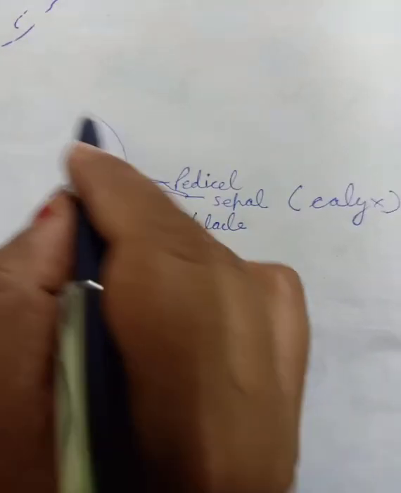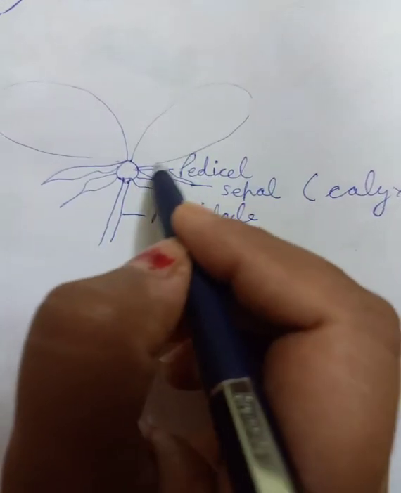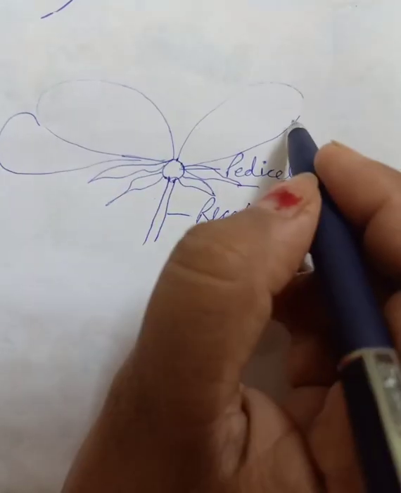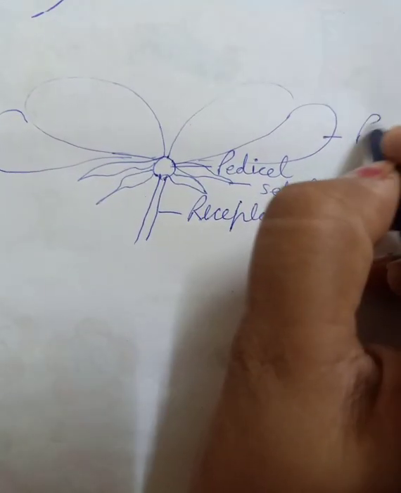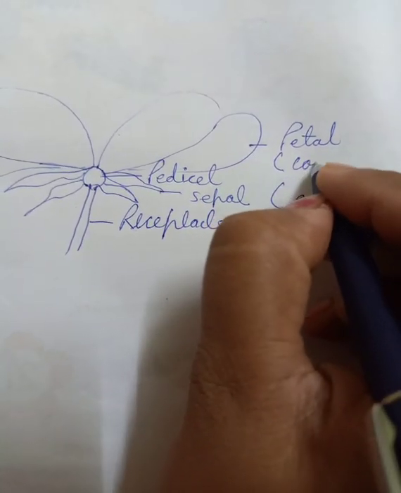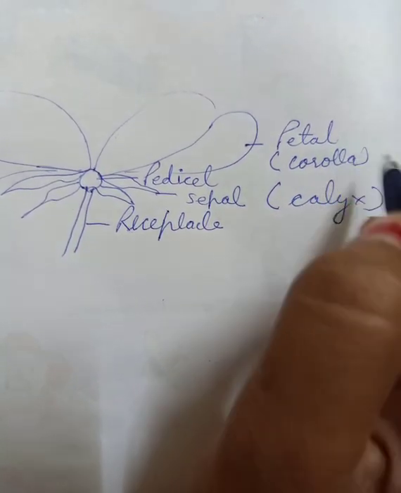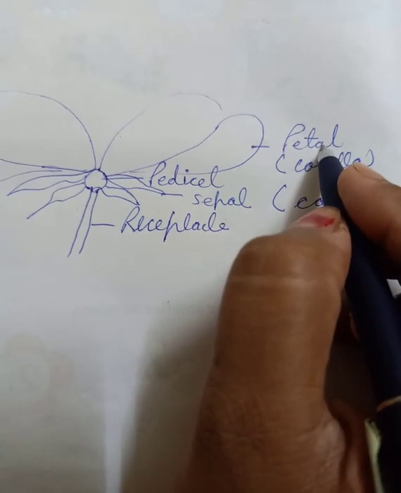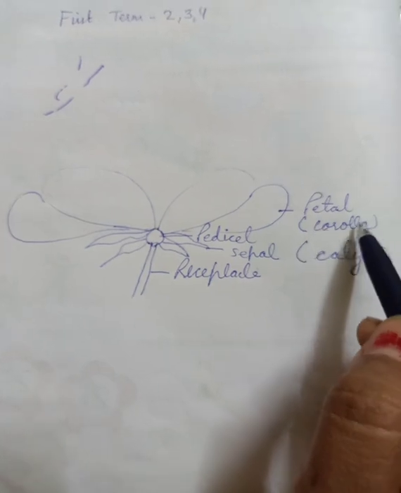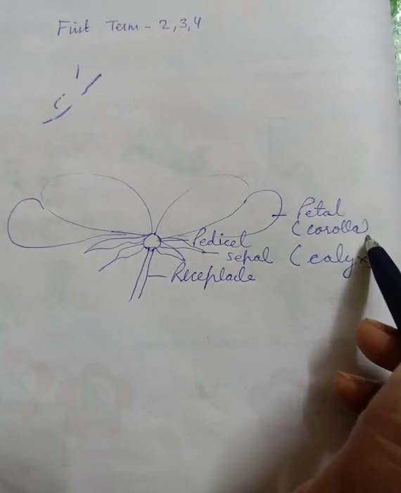On the flower, colorful parts are present. So these colorful parts of the flower are called petal. Single is petal, and when they are present together, they are called corolla. What is corolla? Many petals together are called corolla. Or we can say the colorful part of the plant forms corolla.